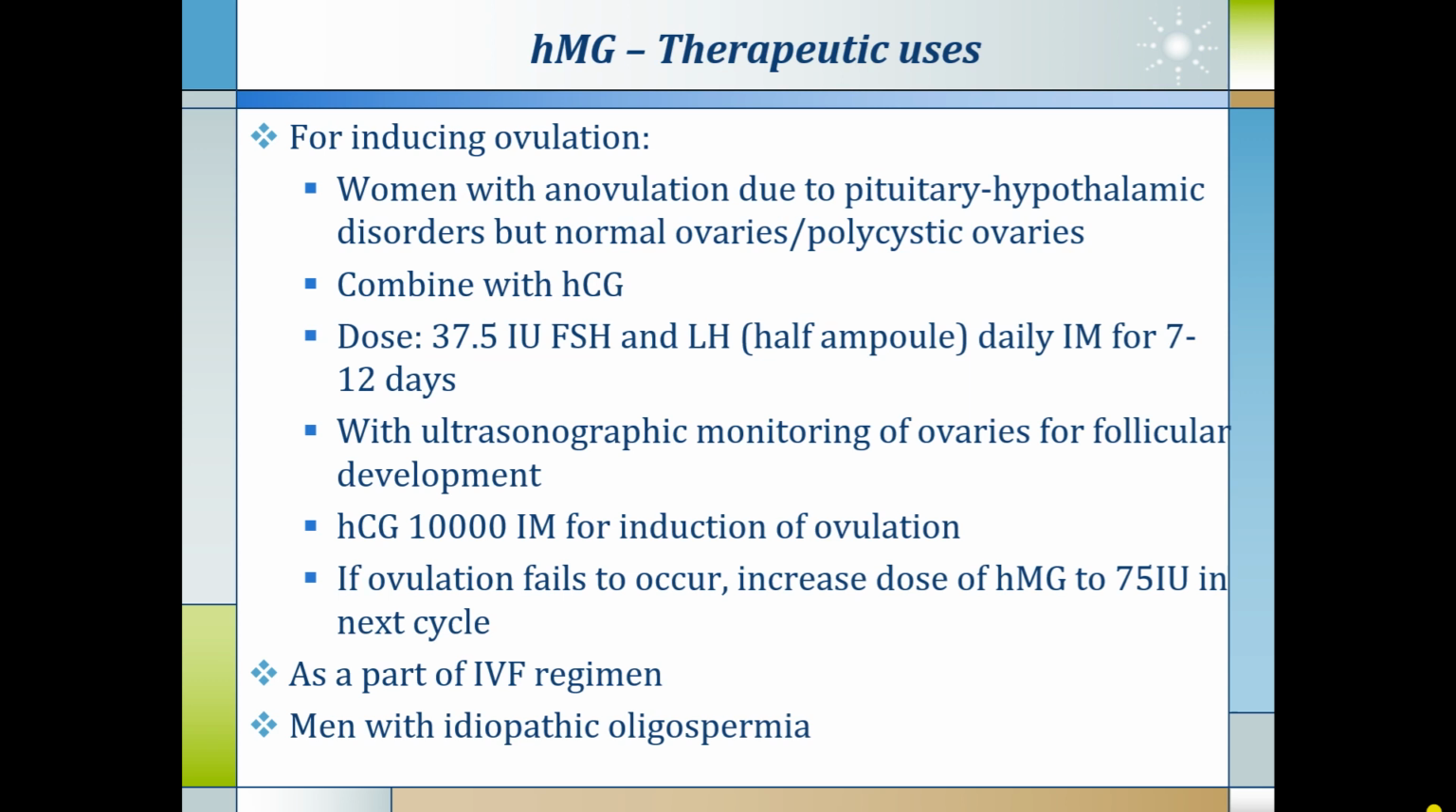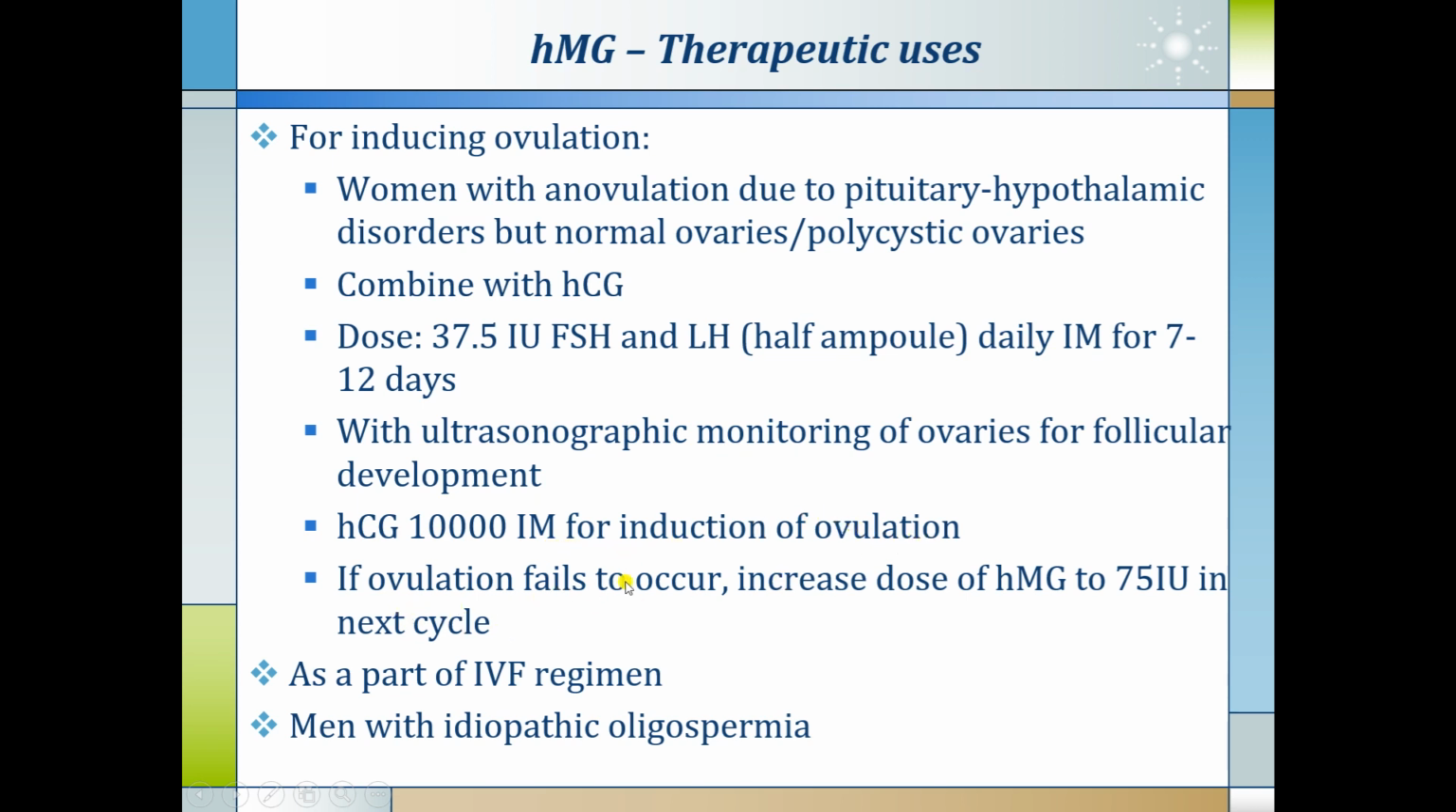Other therapeutic uses are for the induction of ovulation. Women with anovulation due to pituitary hypothalamic disorders but normal ovaries, or polycystic ovaries, can be treated with HMG. Here HMG is given in combination with HCG. The dose is 37.5 international units of FSH and LH daily intramuscularly for 7 to 12 days with ultrasonographic monitoring of ovarian follicles for follicular development. HCG 10,000 units intramuscularly is given for induction of ovulation.